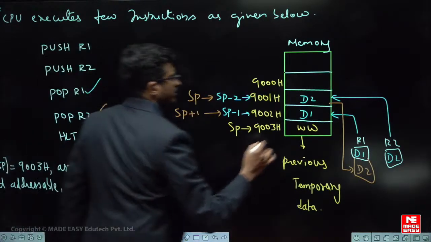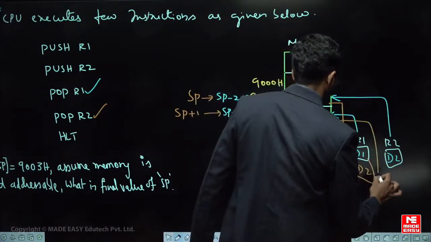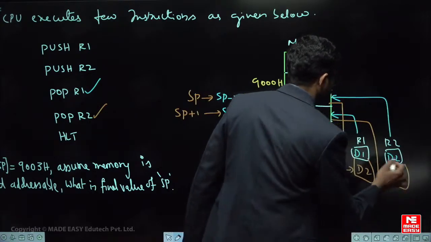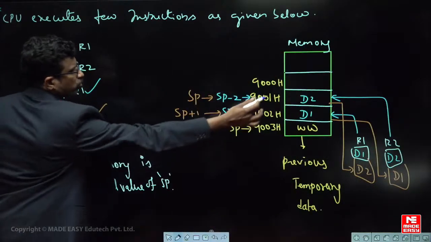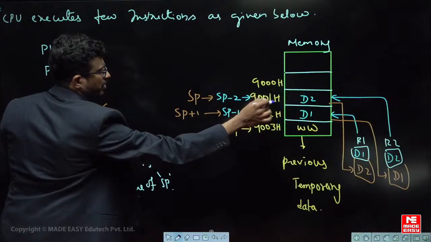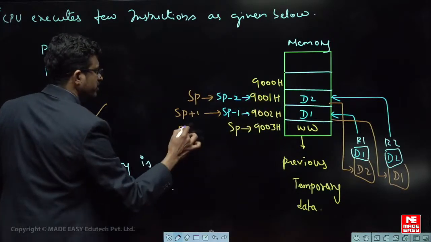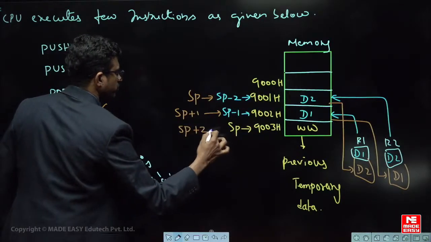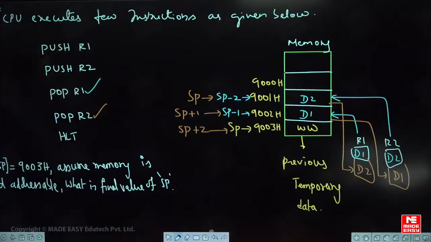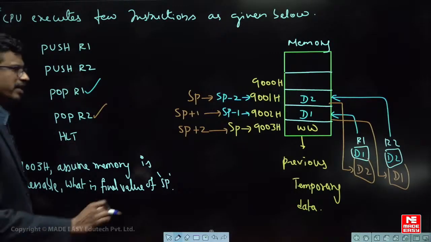Pop R2 means this content is also accessed into R2. It means data 1 is now present in R2. So the purpose of both temporary data is finished. The next temporary data is present at this location, so SP will be automatically incremented. Are you getting the point? So therefore, what is the current value of SP?